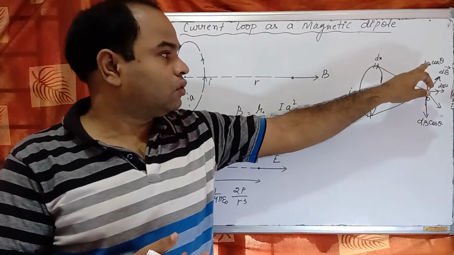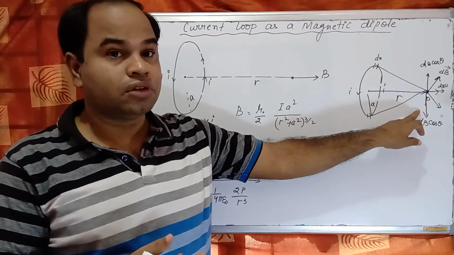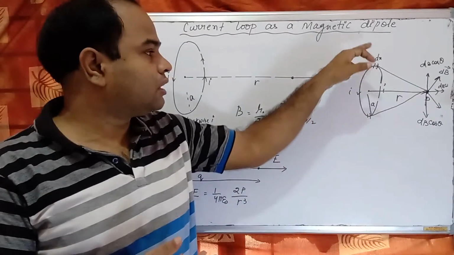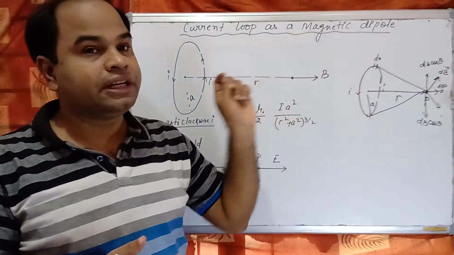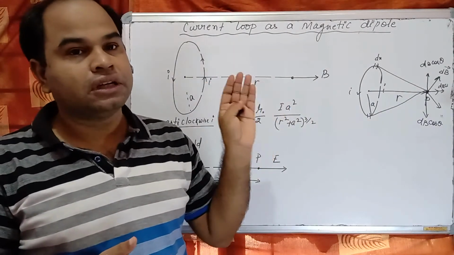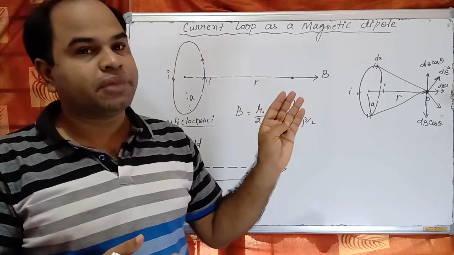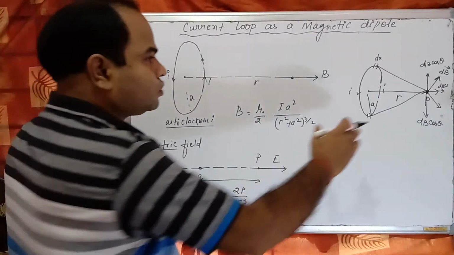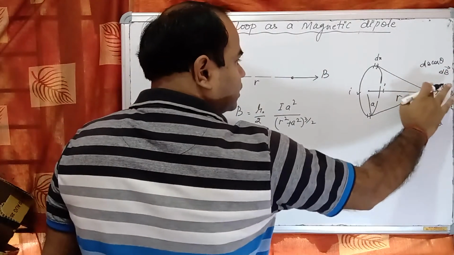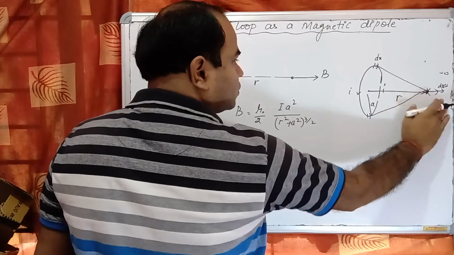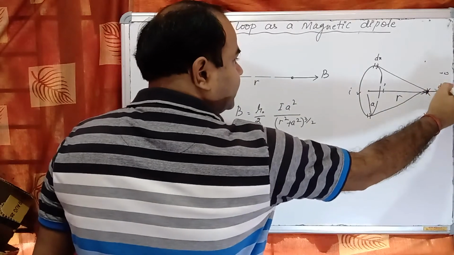the cos theta components are cancelled out. Only the sin theta component remains. If we integrate the total length, then we have derived the net magnetic field at this point. So all the sin theta components we integrate.